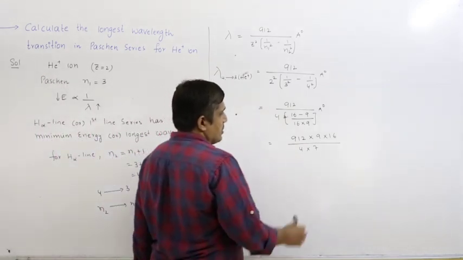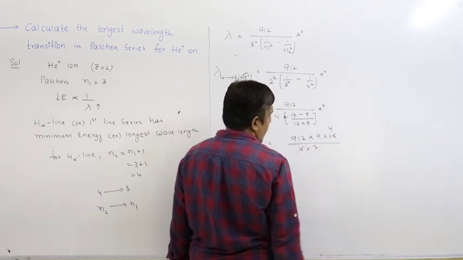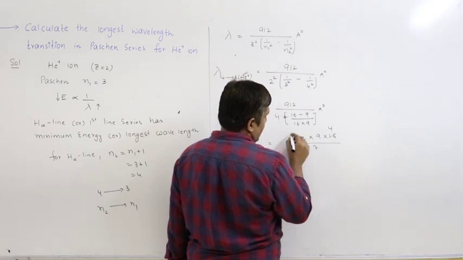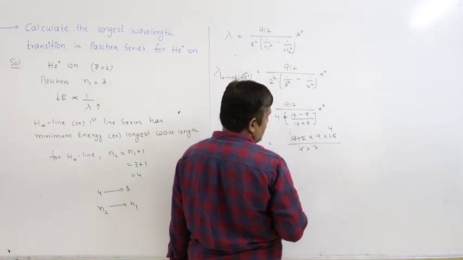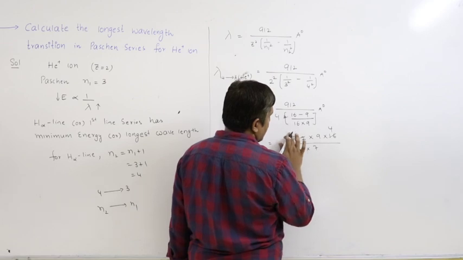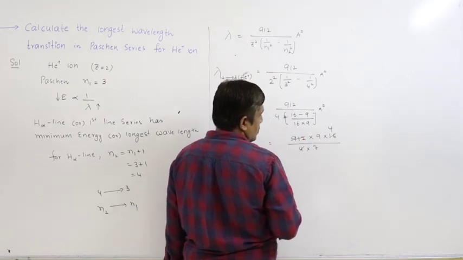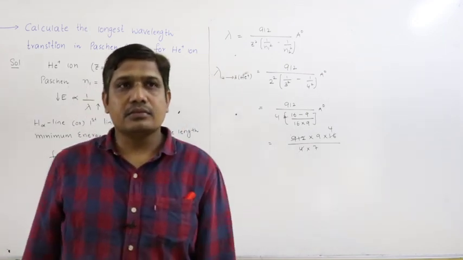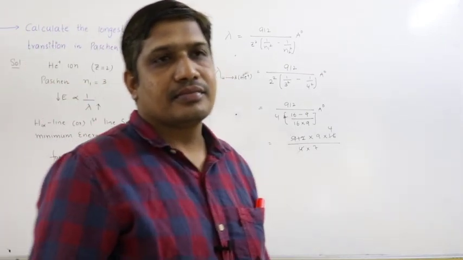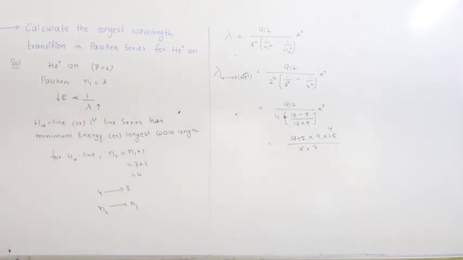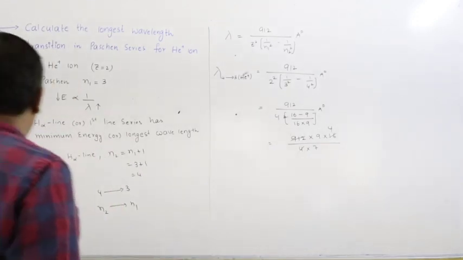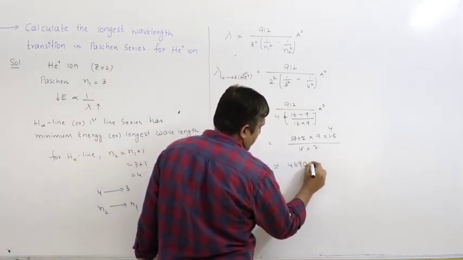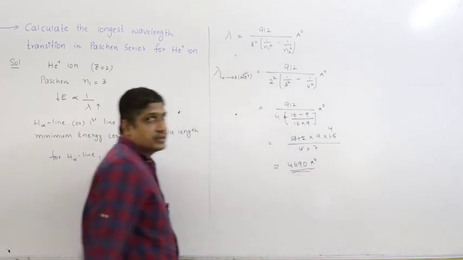If you cancel this, we get some 13 point something. So let us simplify this. Approximately you will get 4690 angstrom units.